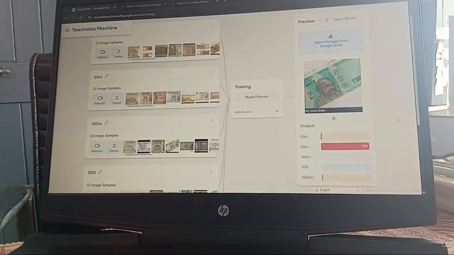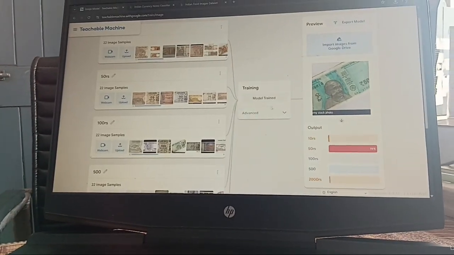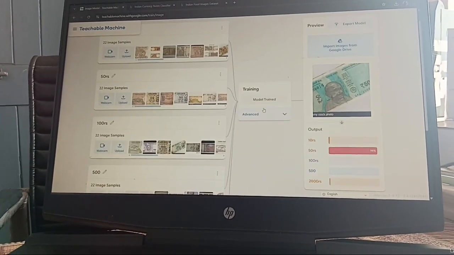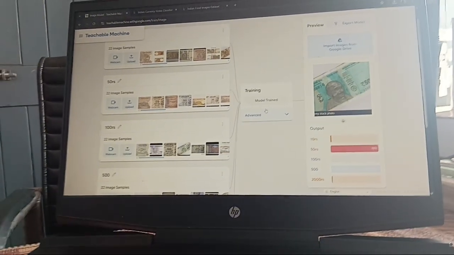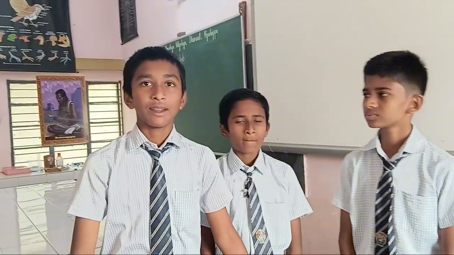In future we will develop an app like this where we can know about the currency of our country. Blind people can also know about the currency of our country, like with Paytm, PhonePe. It will tell how much the value is. So we will develop the same app in future. In our app they will show the notes, and the app will tell the value of those notes, like 100 rupees, 20 rupees, 50 rupees and 1000 rupees, etc.